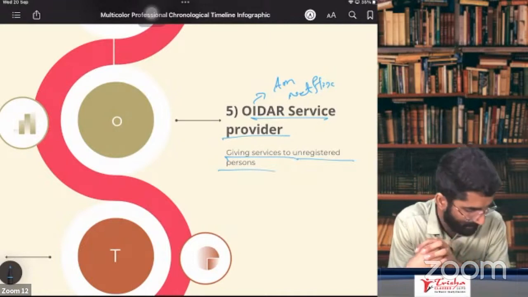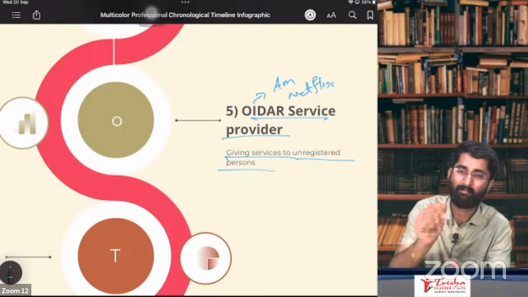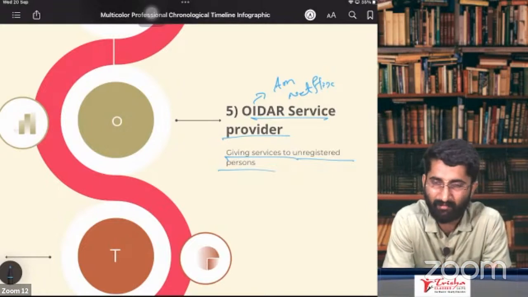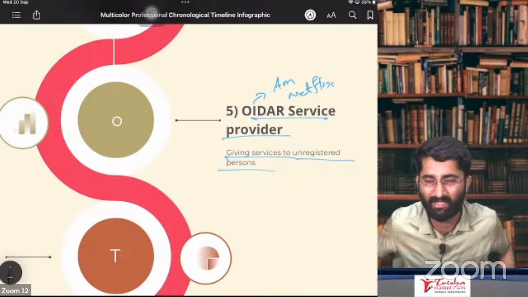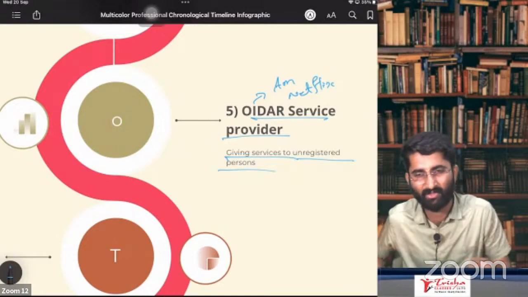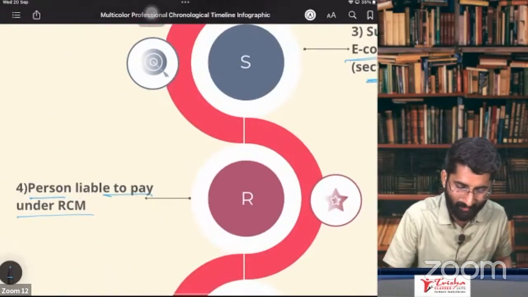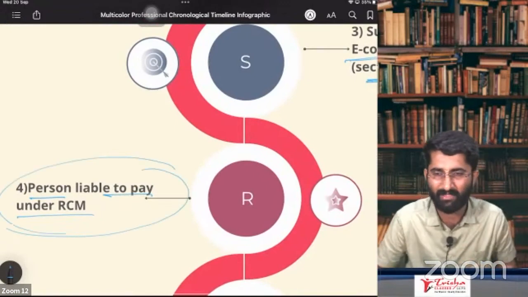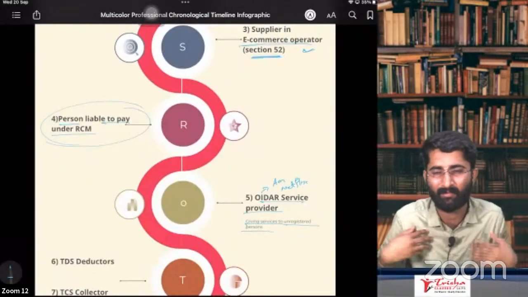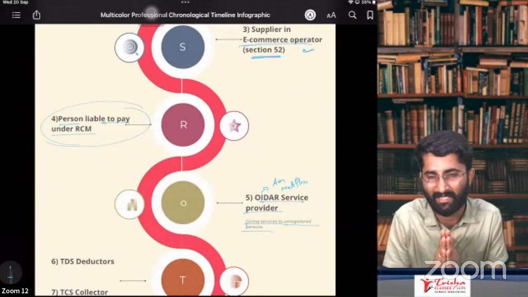You have to pay under RCM. My question is, if you are paying under RCM, you have to take compulsory registration. You are taking Netflix services, you have to take compulsory registration. Here, the person liable to pay under RCM has to take compulsory registration. "No, sir, not possible, sir. I'm a small guy, please leave me, sir."